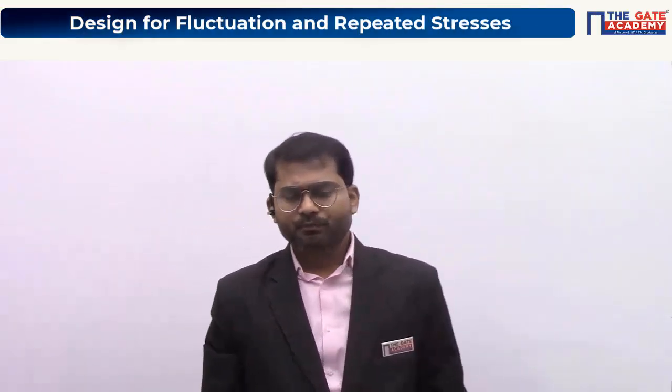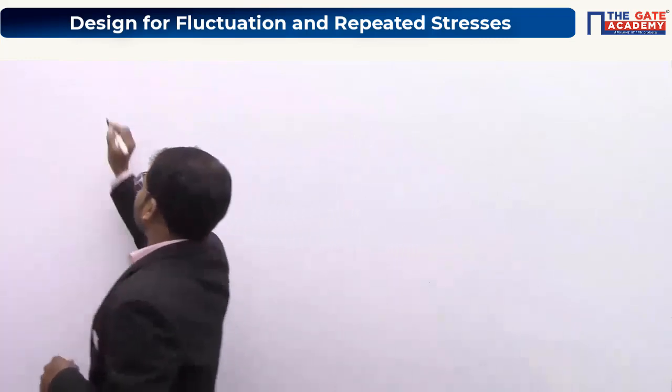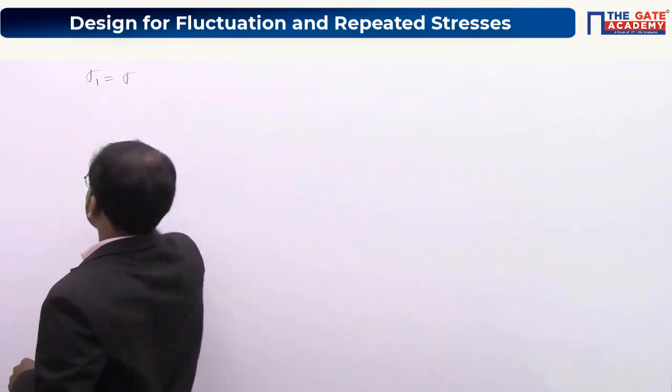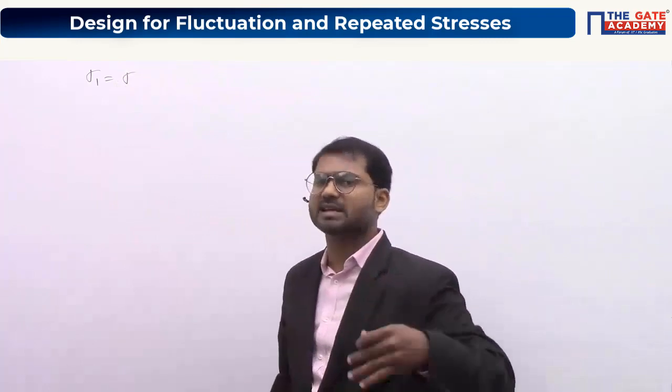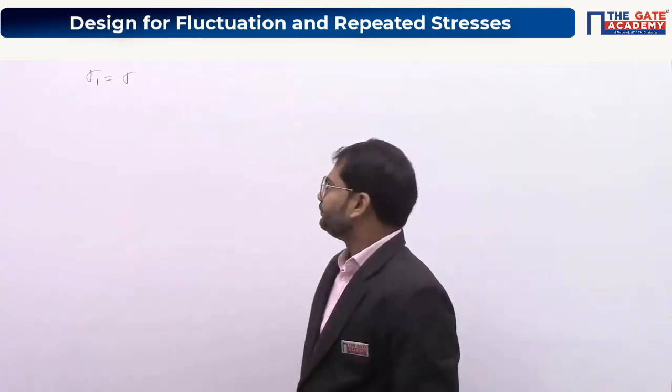Okay, so let's take a state of stress, some loading condition. Let's assume the principal stress sigma 1 is equal to sigma here. So this sigma 1 is maximum principal stress. Understand? Okay, clear?